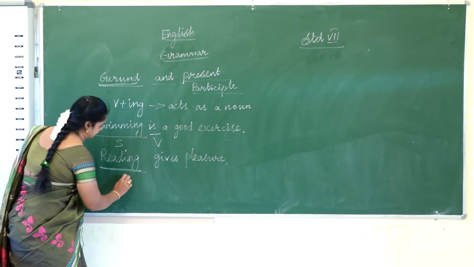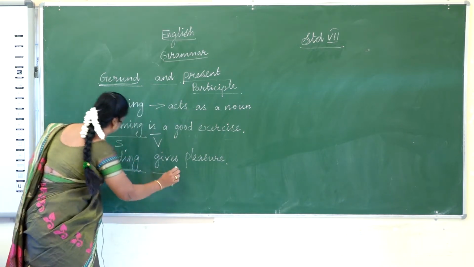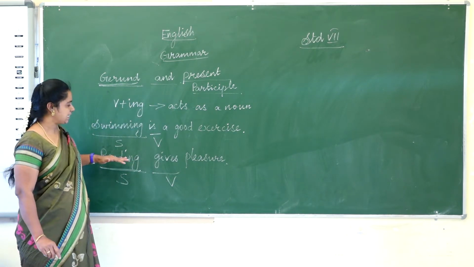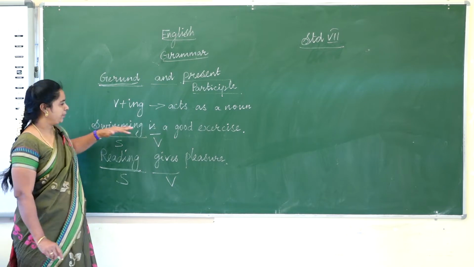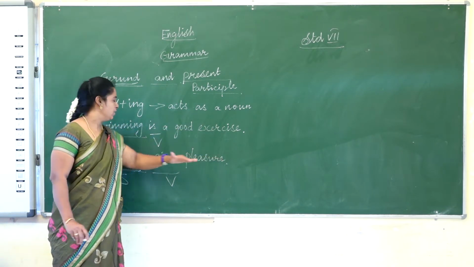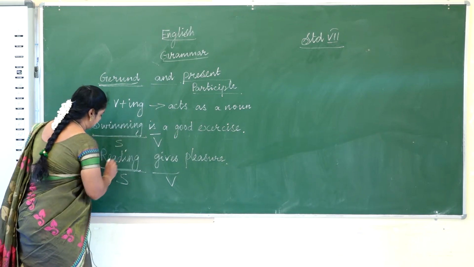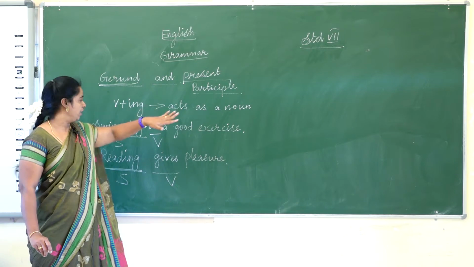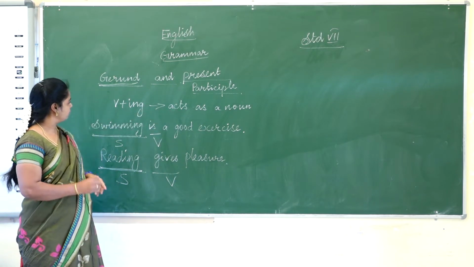This is the subject, this is the verb. Reading acts as a subject. Swimming is a good exercise. Reading gives pleasure. So swimming and reading, when they do not act as a verb, are nouns.